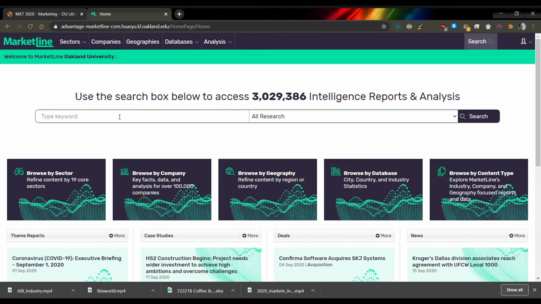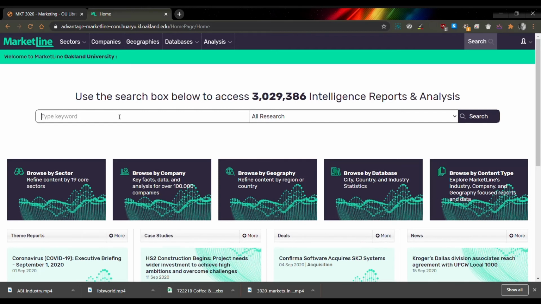The other thing about industry reports in Marketline is that they are broken down by geography. If you find a particular industry, they should have a report for just about every major country out there. So this is a really good tool if I'm looking for international industry reports.